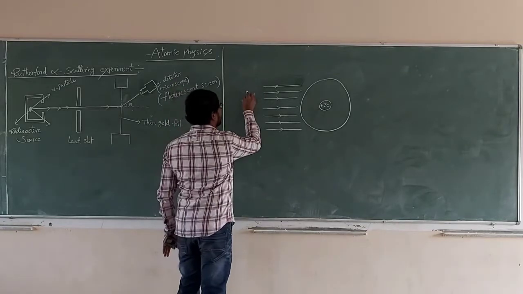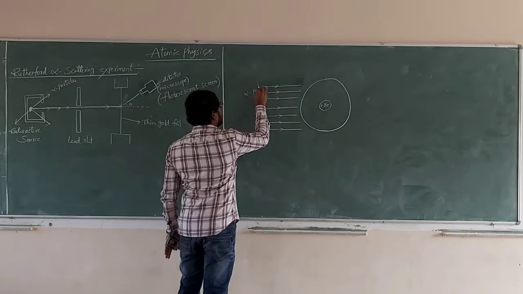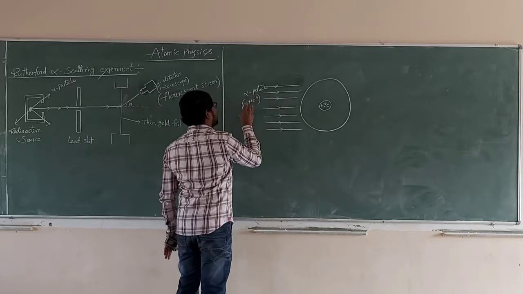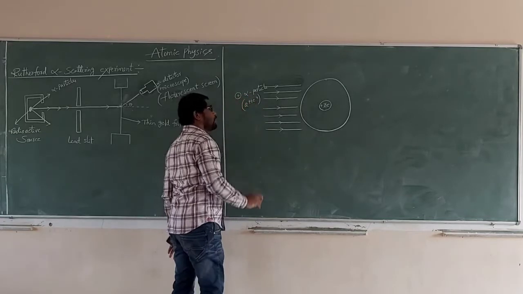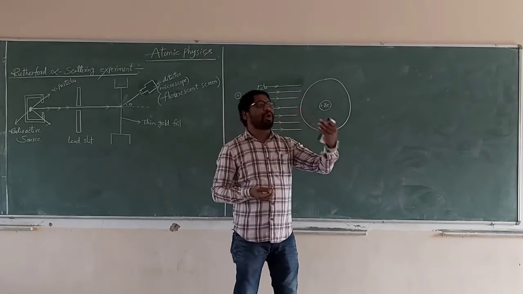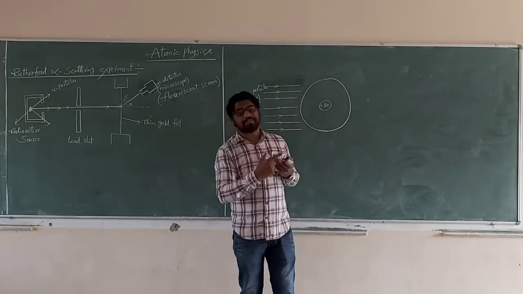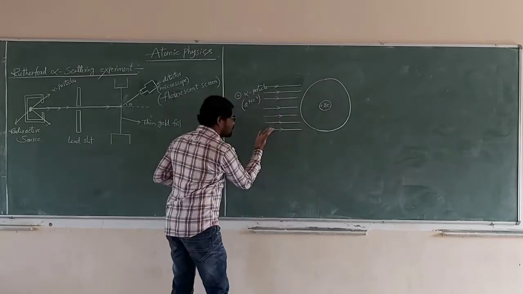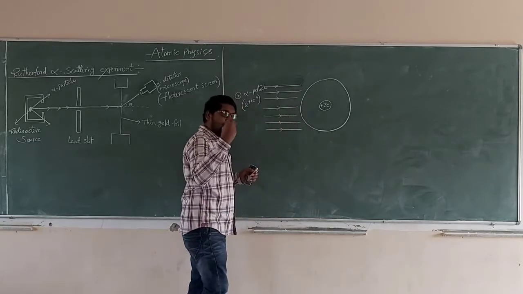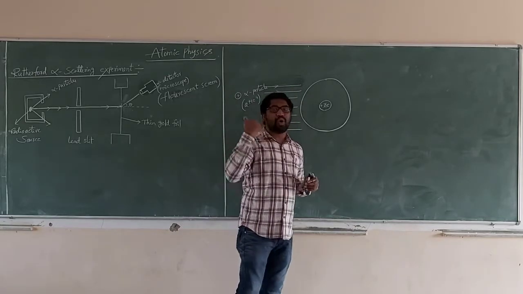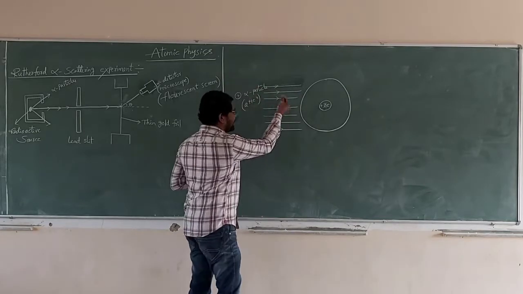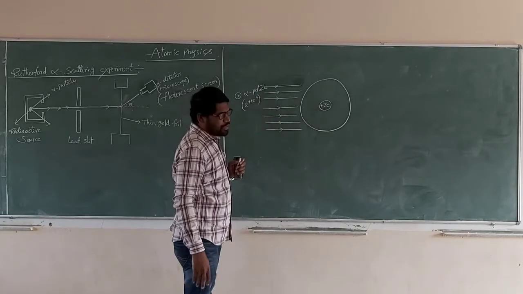Alpha particles are nothing but helium nuclei, and they always have positive charge. I consider only 1 to 7 here, but the stream actually has more than 20,000 alpha particles, so now I consider only some of them.